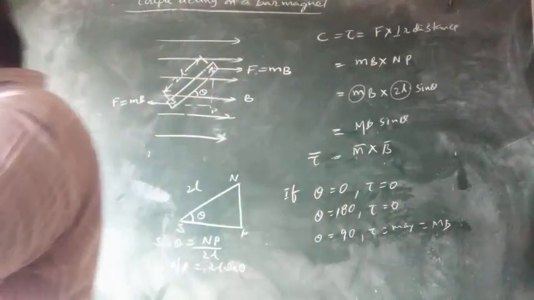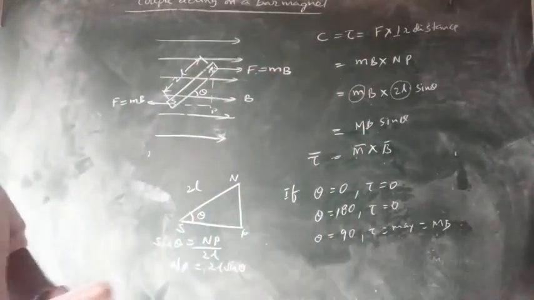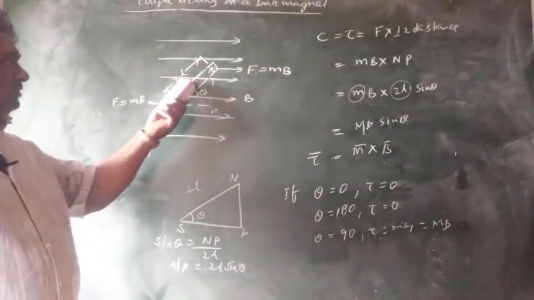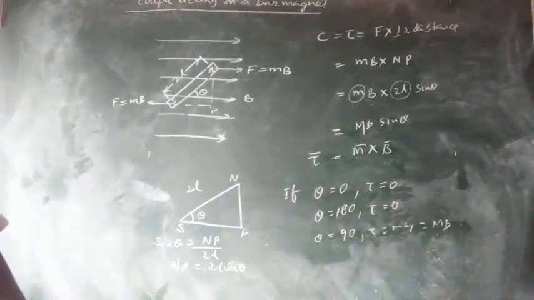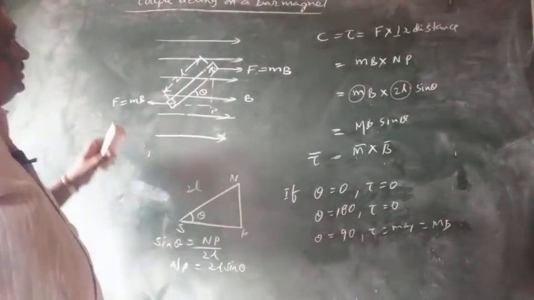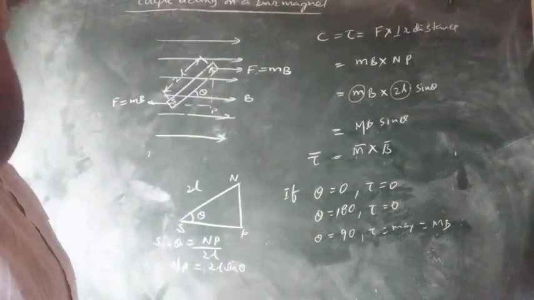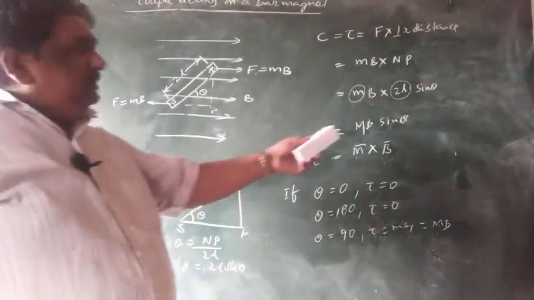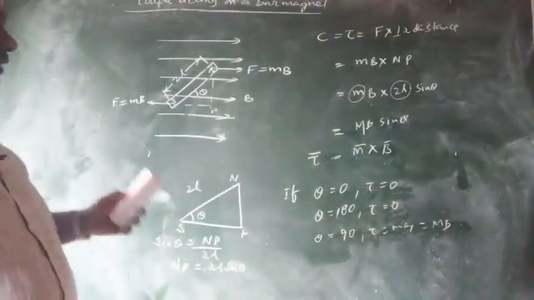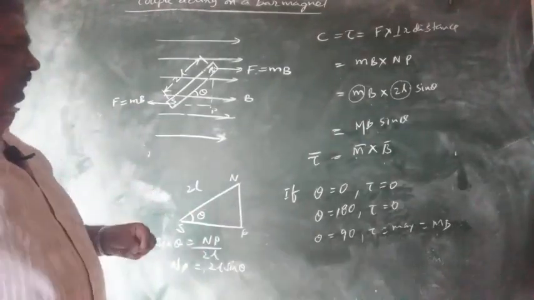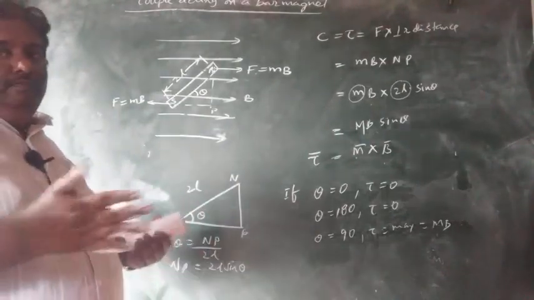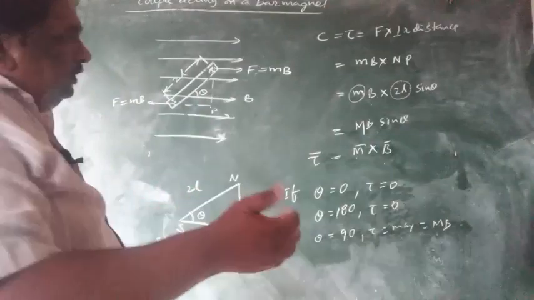Now, what is the energy associated here? Potential energy, how much, etc. We shall see. This is the couple acting on the bar magnet. Formula: mB sin theta. What is the direction? It is the torque. We have to use the cross product rule.